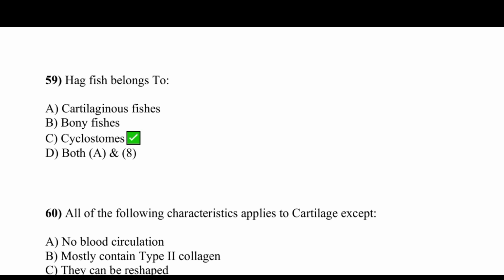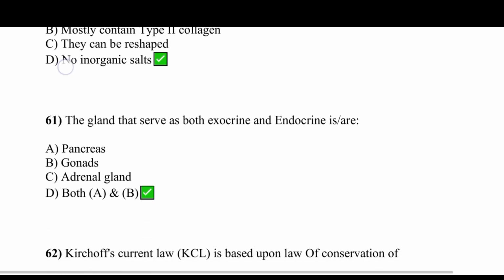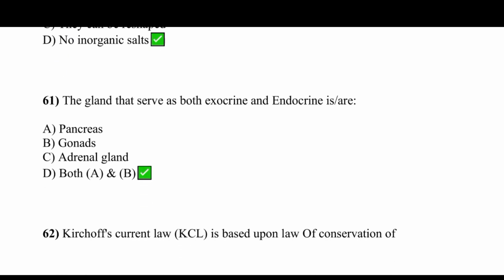Option C is correct. All of the following characteristics applies to cartilage except no inorganic salts. Option D is correct. The gland that serves as both exocrine and endocrine is our option D is correct, both A and B, that is pancreas and gonads.